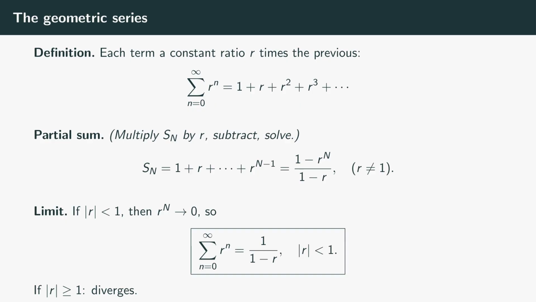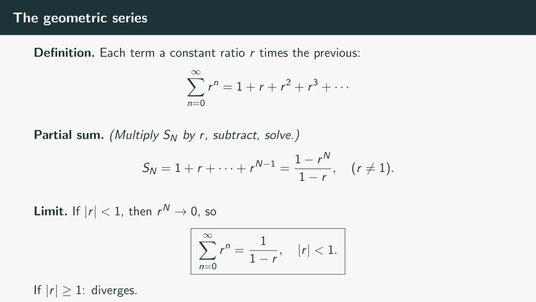Now take the limit as n approaches infinity. If the absolute value of r is less than 1, then r to the n approaches 0. Raising a number smaller than 1 in absolute value to higher and higher powers drives it to 0. So S sub n approaches 1 over 1 minus r. That's our boxed formula. The sum of the geometric series from n equals 0 to infinity is 1 over 1 minus r, provided the absolute value of r is less than 1.